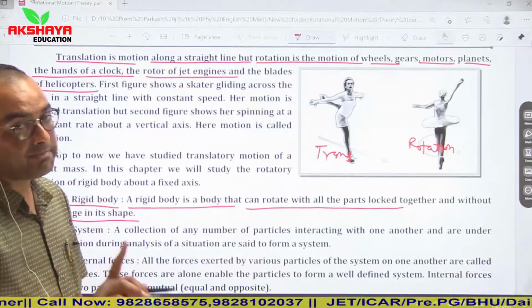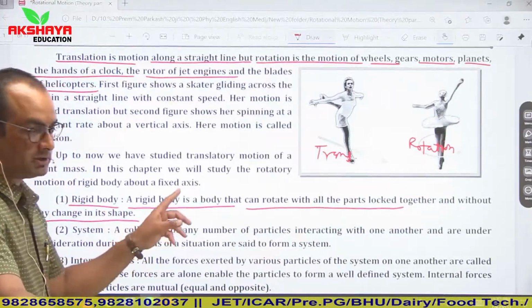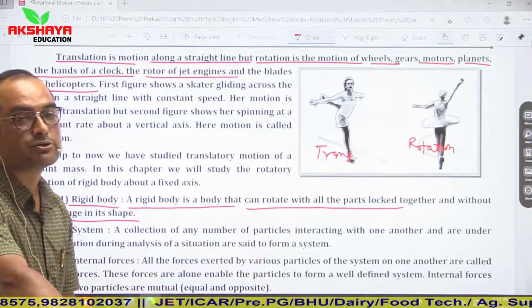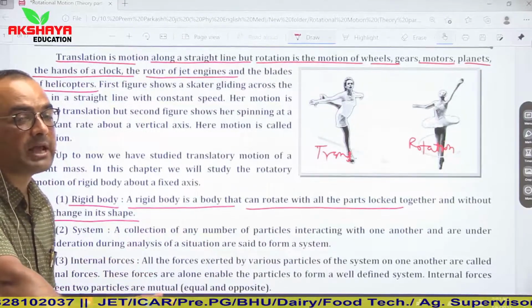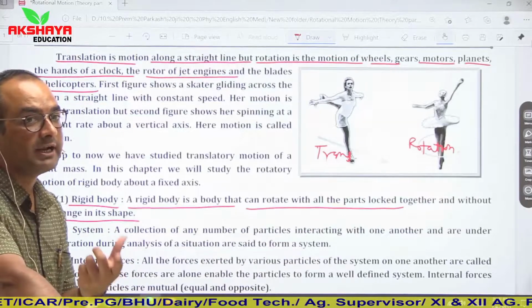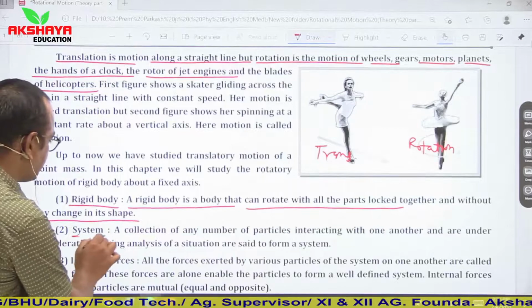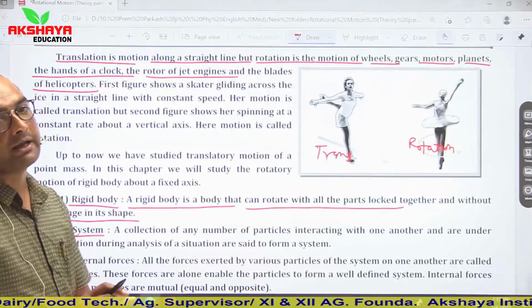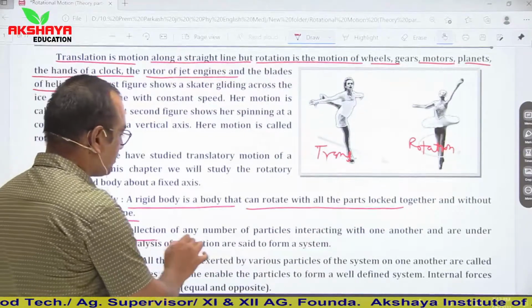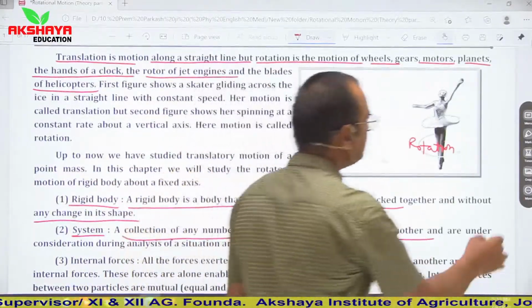Clear? So there will be no change in shape here. What does no change in shape mean, students? It means there is no separation due to force applied between the molecules of that substance. Now system. A system is a collection of particles. A collection of any number of particles interacting with one another is known as a system.